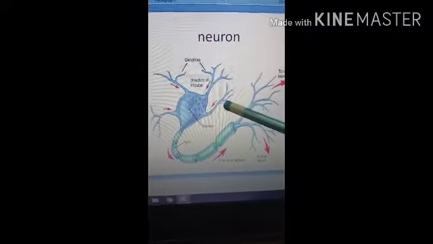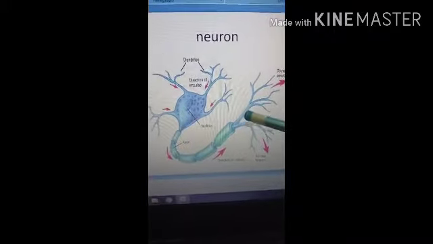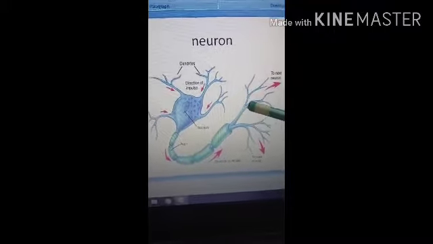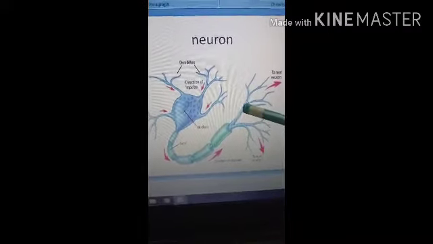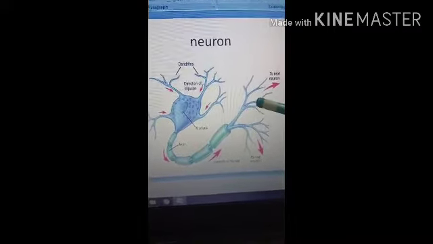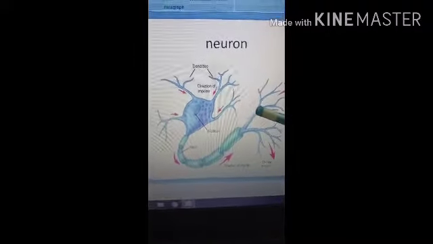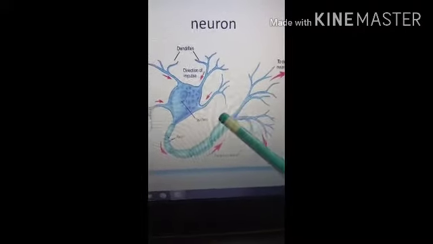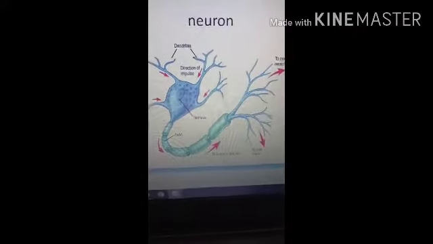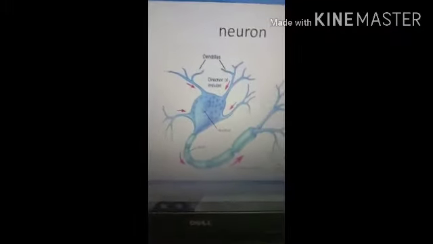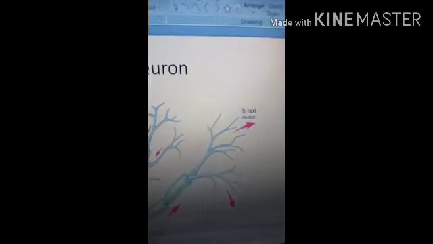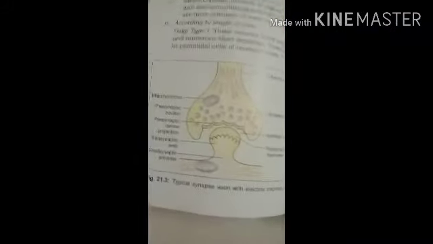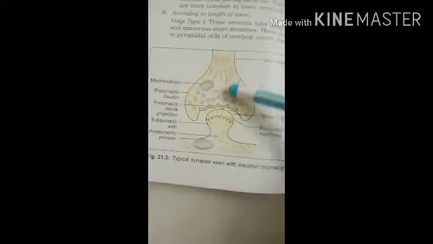Neurons are connected to one another by their processes, forming a chain through which impulses pass from one neuron to another. This is called the synapse. Whenever two or more neurons are attached to each other by a connection, this connectivity is called the synapse. Here we can see the diagram of the synapse.